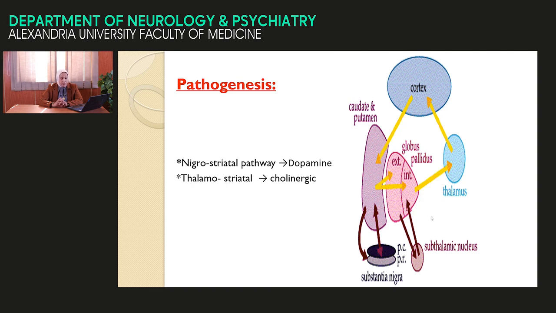In patient with Parkinson, there is degeneration and depigmentation of the substantia nigra. The amount of dopamine released will diminish. The inhibitory effect will diminish. So the caudate becomes imbalanced between the main inhibitory dopamine and the main excitatory acetylcholine. This is the underlying pathogenesis for the development of Parkinsonism, and it's important in the line of treatment. Try to correct this balance. Try to elevate the dopamine and decrease the acetylcholine.